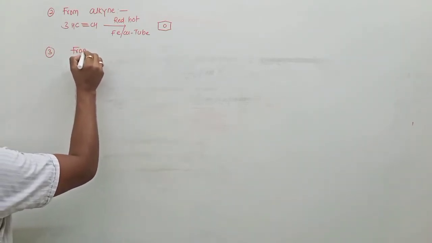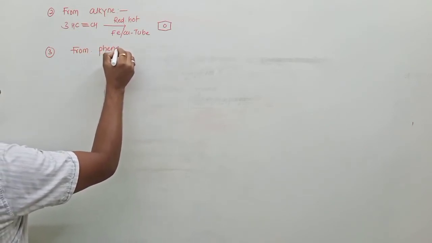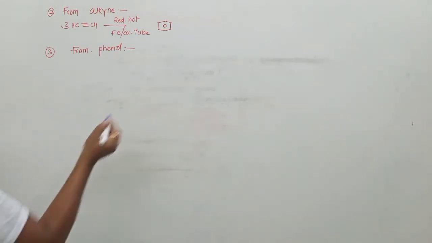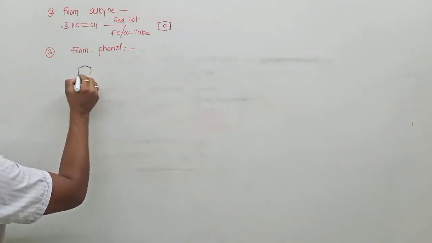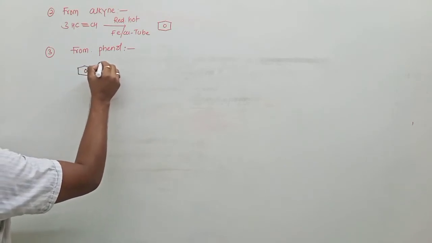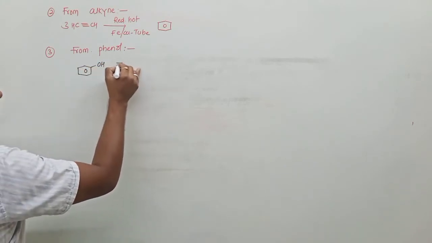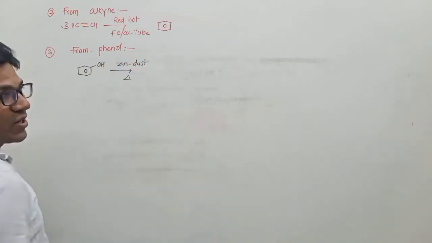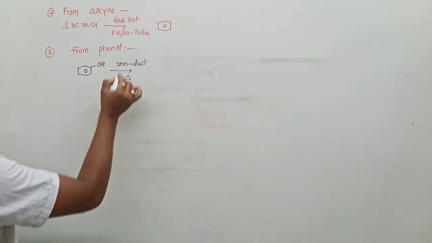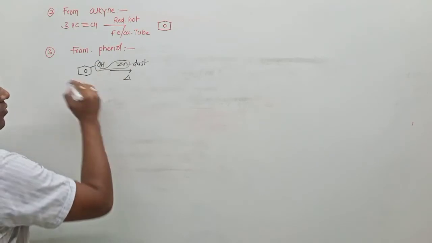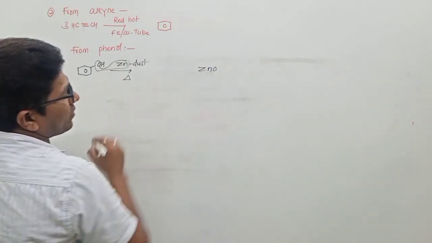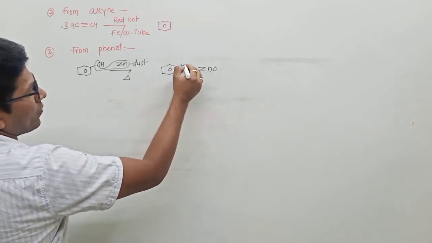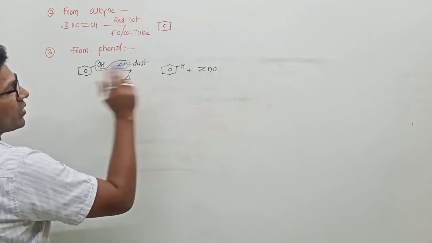From phenol. So what is phenol? Benzene ring directly attached to OH. This is phenol. Phenol on heating with zinc dust, with loss of ZnO, zinc oxide. What is the leftover part? The benzene ring, then attached to hydrogen, gives the benzene ring.